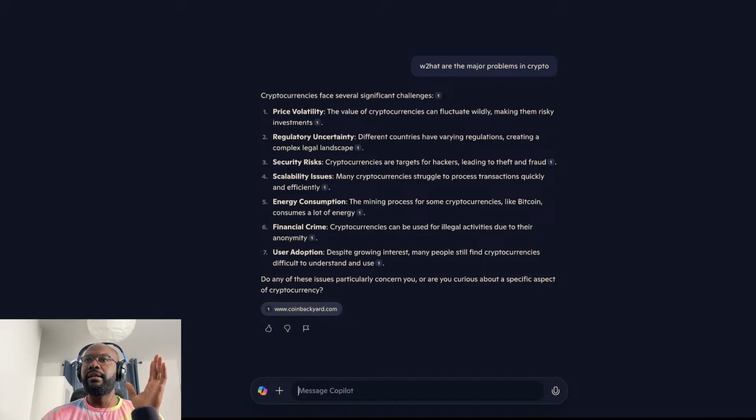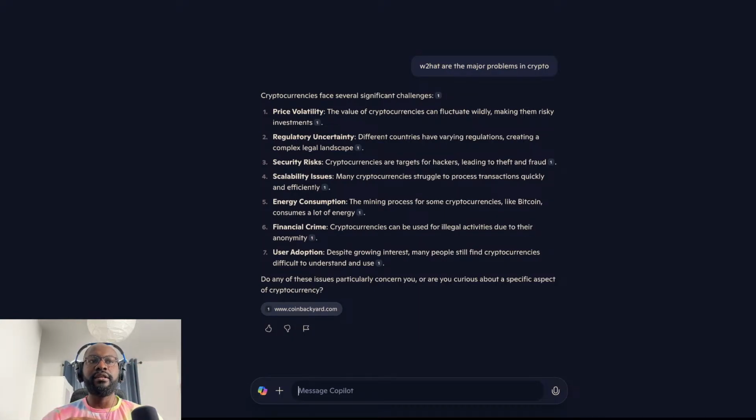Number two, scalability issues. And the number three could be either price volatility or user adoption. So let's just choose user adoption, because these are literally the three major ones that I believe are really key problems: security risk, scalability, user adoption.